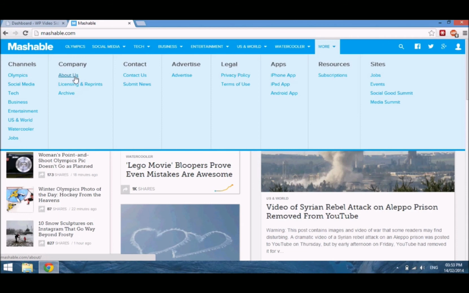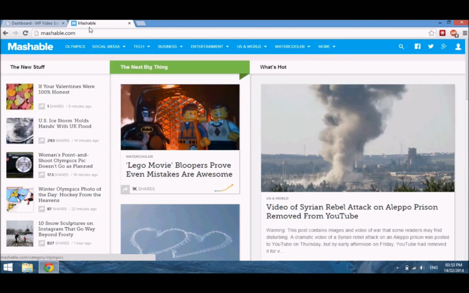So pages are ideal for information that's not really time sensitive, but information that you want your users to be able to access at all times.